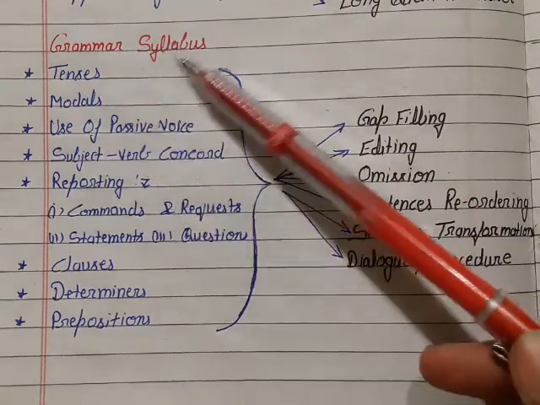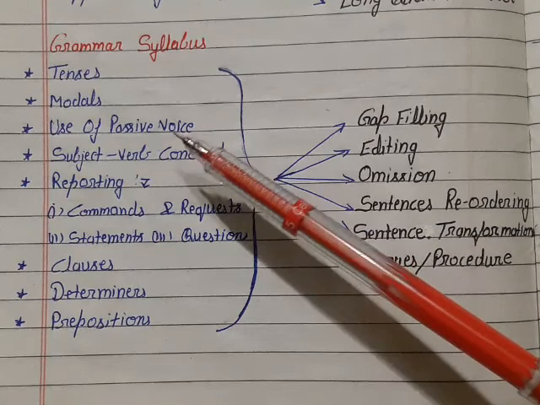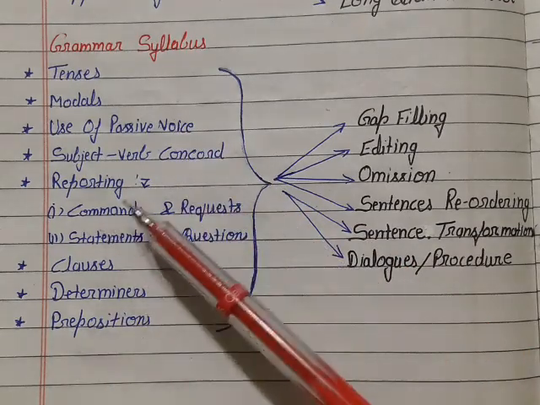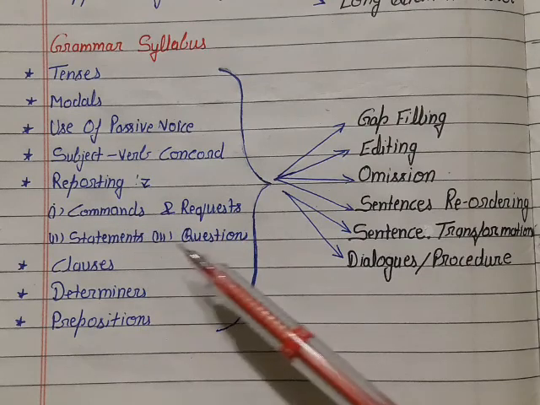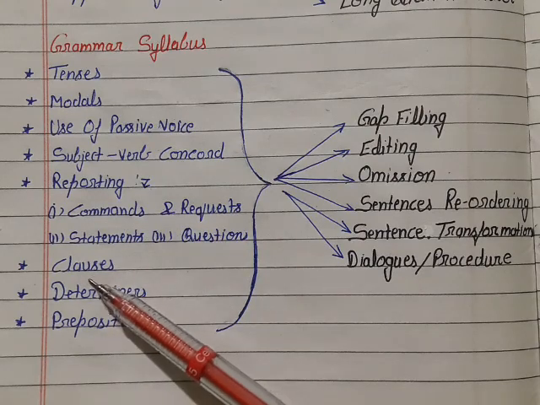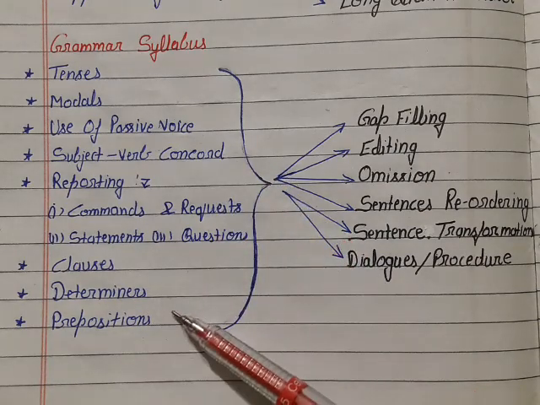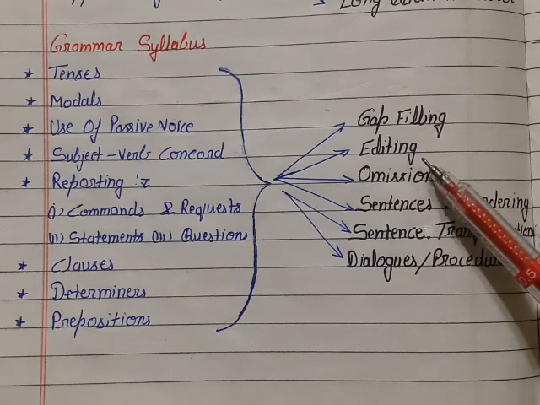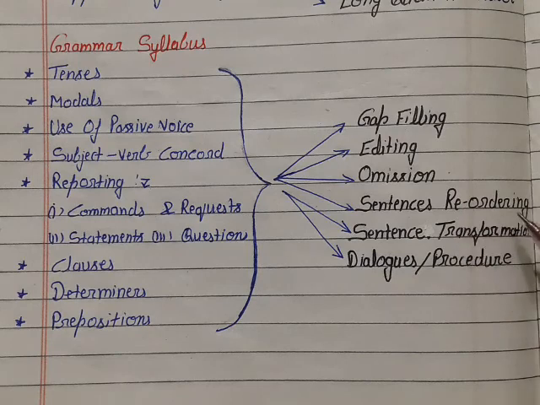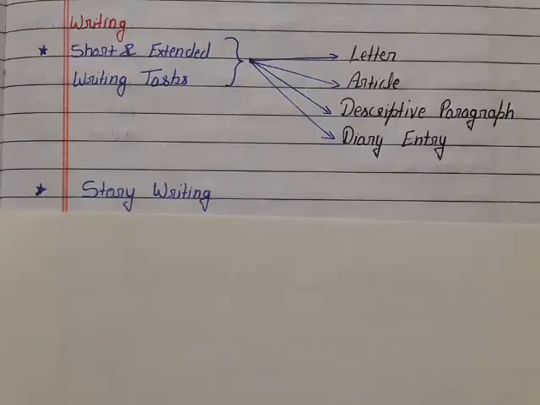Student, in your grammar syllabus the basic things are tenses, modals, use of passive voice, subject-verb concord, and reporting. In reporting you have commands, requests, statements and questions. You also have clauses, determiners and prepositions. On the basis of these points, you have integrated exercises of gap filling, editing, omission, sentence reordering and sentence transformation, whether it is a dialogue exercise or a procedure exercise.